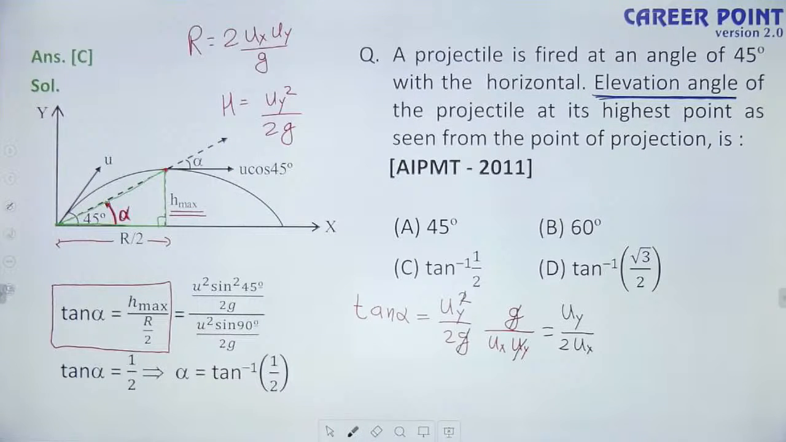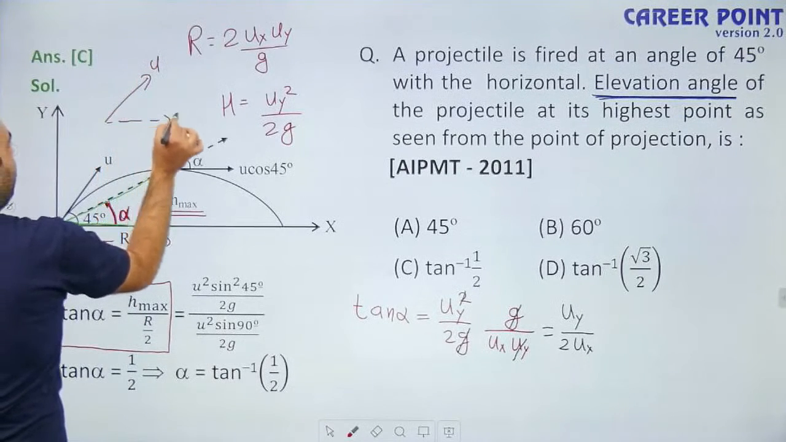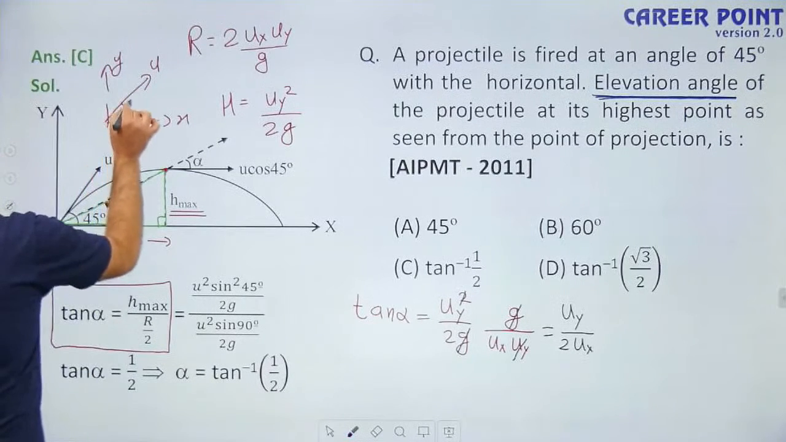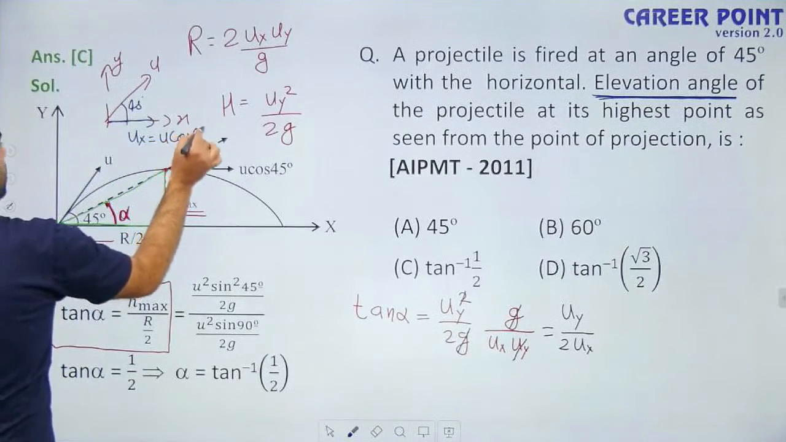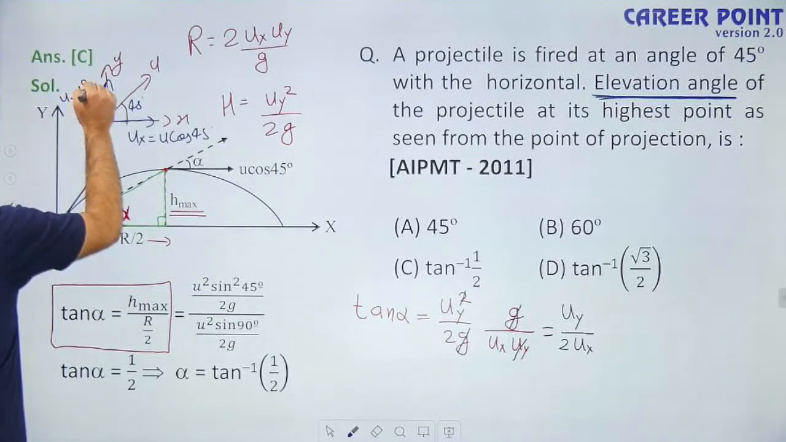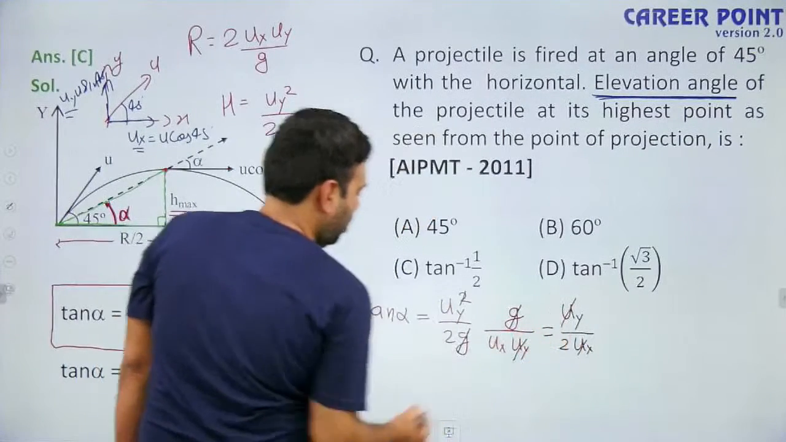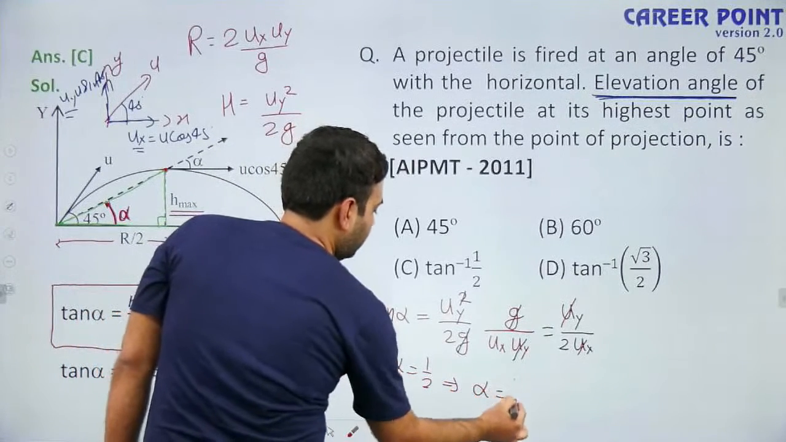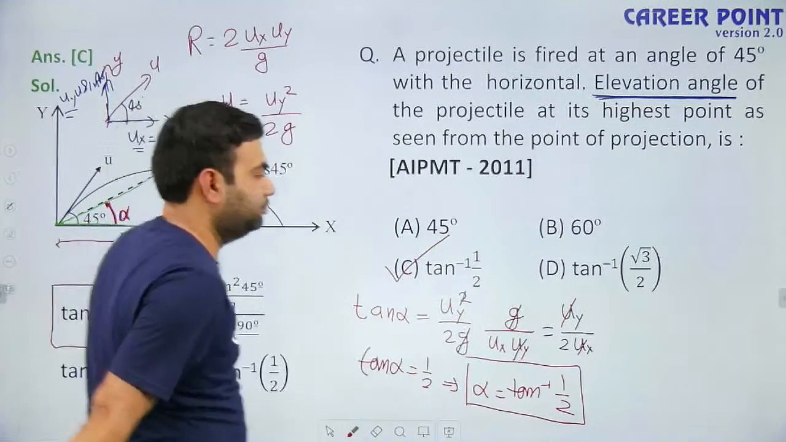Now, because it was projected like this, this is the x-axis, this is the y-axis. And what are the components? The angle is 45 degrees. So its initial component of velocity in the x direction is u cos 45 degrees, and the initial component of velocity in the y direction was u sin 45 degrees. As you can see, ux and uy are equal, so they will also cancel out. So we have tan alpha equal to 1 by 2. That means alpha is equal to tan inverse 1 by 2. This is the answer. So the answer is option C.